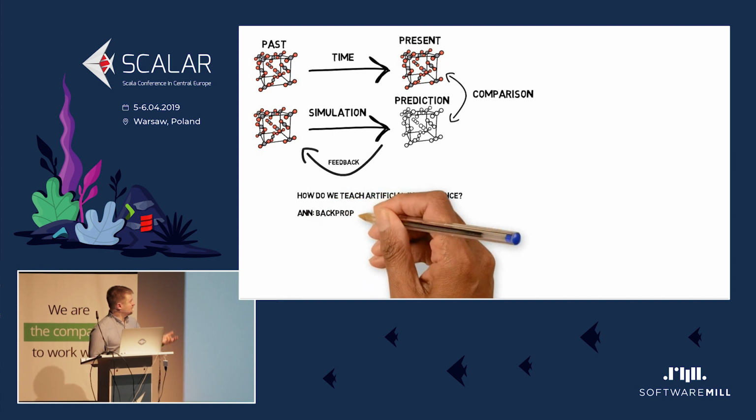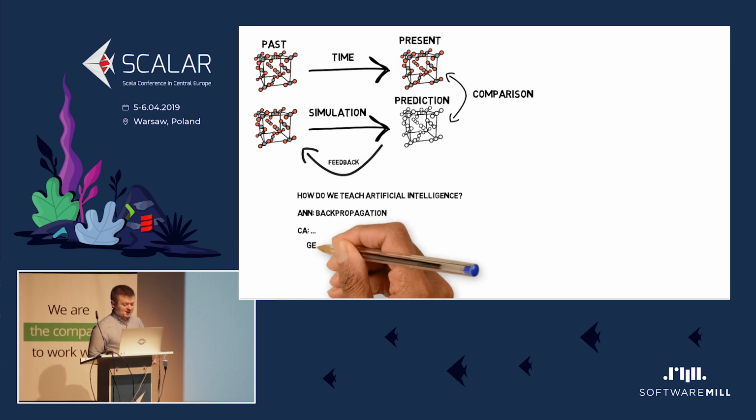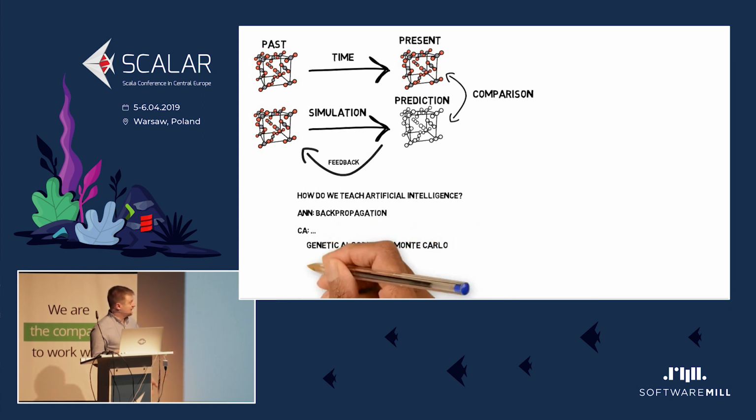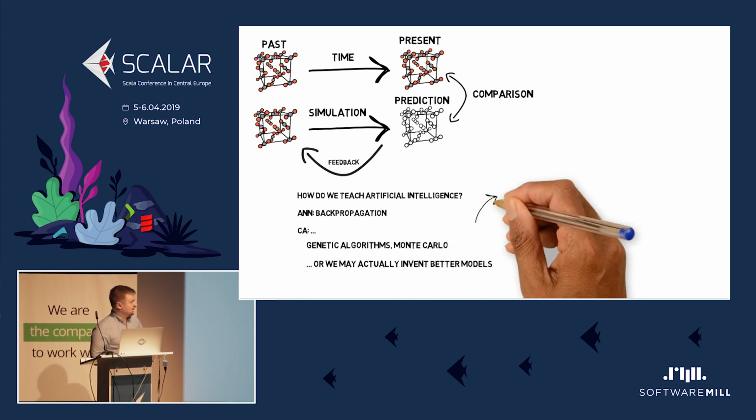And how do we do it? In case of artificial neural networks, that will probably be some kind of backpropagation algorithm. In case of cellular automata, that's not possible, but we have genetic algorithms or Monte Carlo in case we have some coefficients that will change because, for example, we have some data which will change into some other data and the quantities will differ. But actually, in case of cellular automata, it's more important to invent better models.